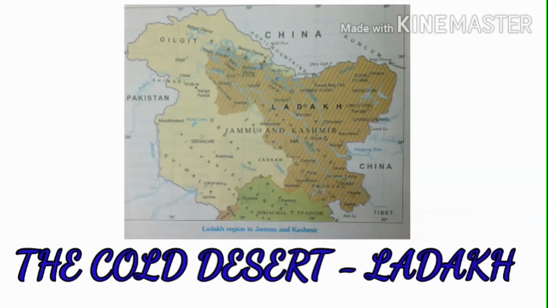Clear, children? Due to the extreme coldness and high aridity, natural vegetation is very rare in the Ladakh region. Then what type of vegetation is found there? Grass, shrubs, willows and poplars. In some other parts of Ladakh, horticulture is practiced. What is meant by horticulture? Horticulture is nothing but garden cultivation. Fruit trees like apple, walnuts and apricots are the main trees grown in these gardens.